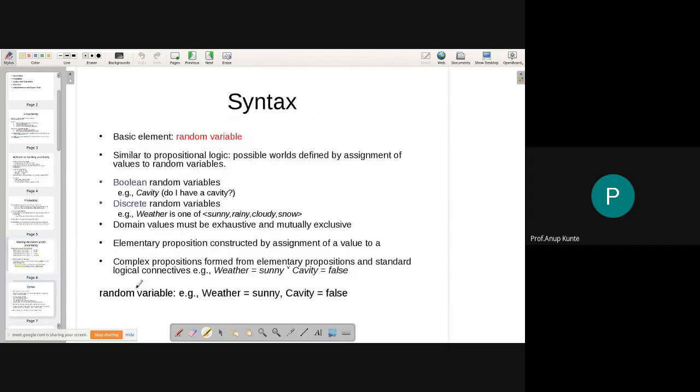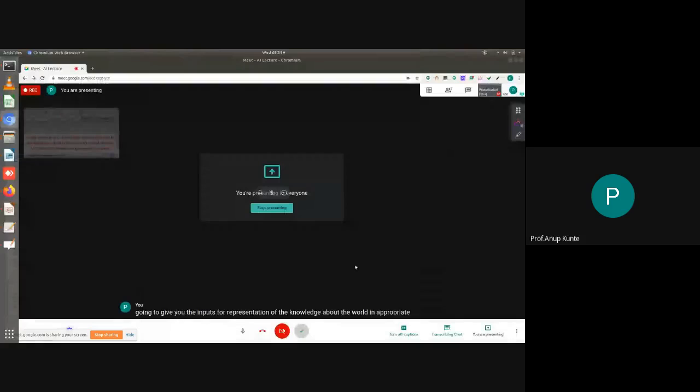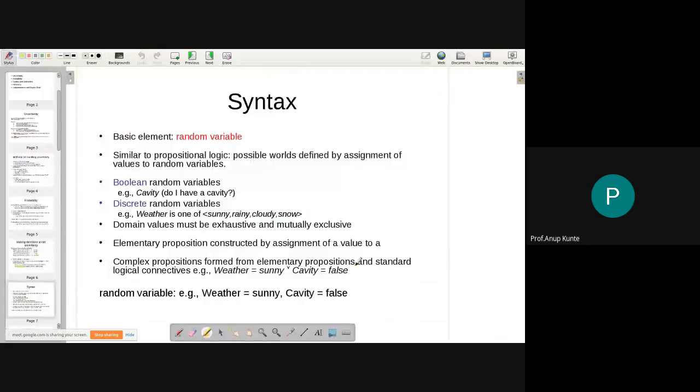Now we talk about the syntax of whenever I want to represent the probability theoretic logic. Okay, so now we are going to see if I want to use logic and probability theory together, how they come together. The basic element in probability theory is called a random variable. Very similar to propositional logic, where the possible worlds are defined by assignment of values to the random variable, similarly in probability theory we do the similar thing.